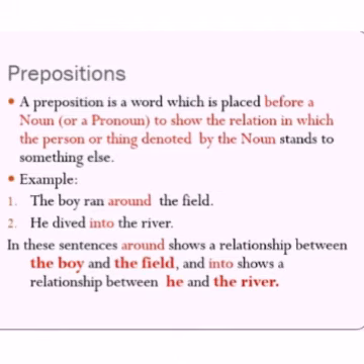Okay, what is a preposition? A preposition is a word used to link nouns, pronouns, or phrases to other words within a sentence. It is a small, short word to connect pronouns, to link with nouns and other phrases.